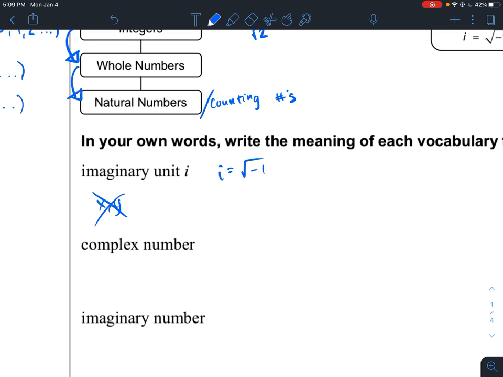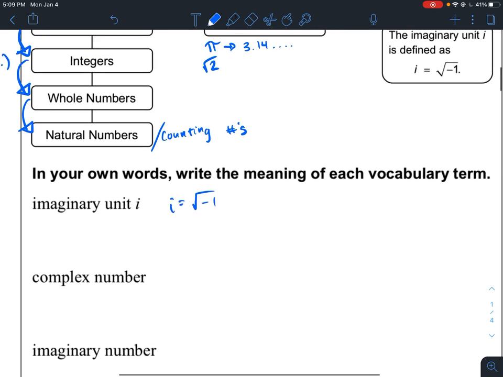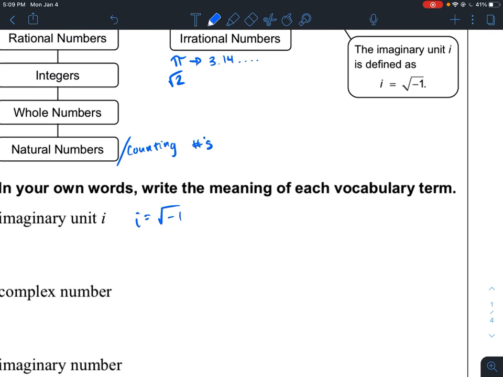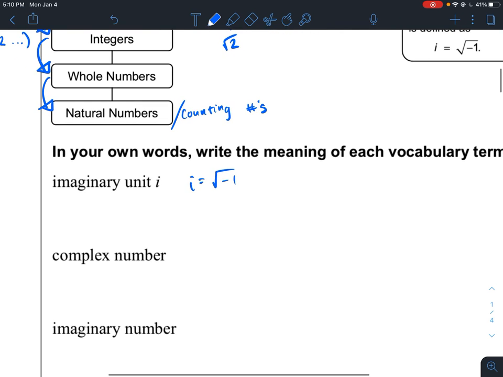They are not the same type of number or variable, because x and y can be random numbers that you can choose and substitute for. i is not the case. i is a specific amount. When we talk about the unit i, we are saying that i is equal to the square root of -1. And this is what we call an imaginary number.